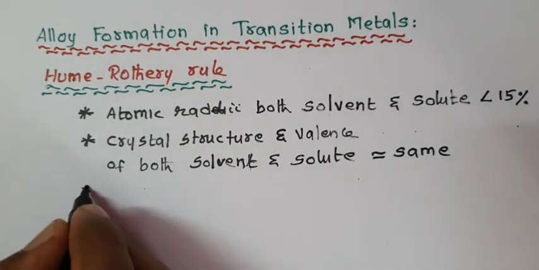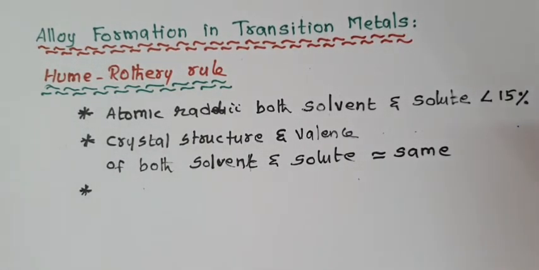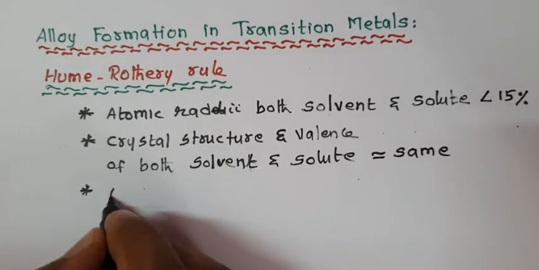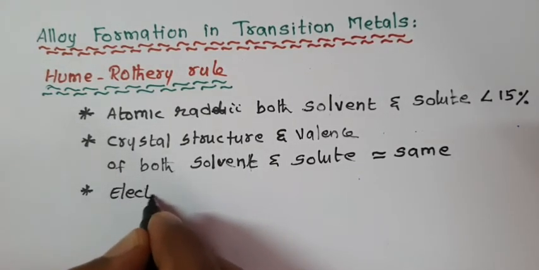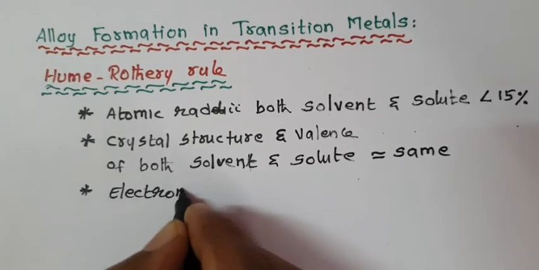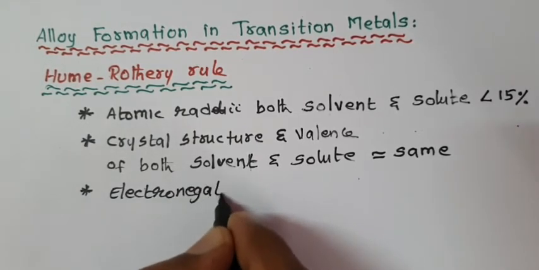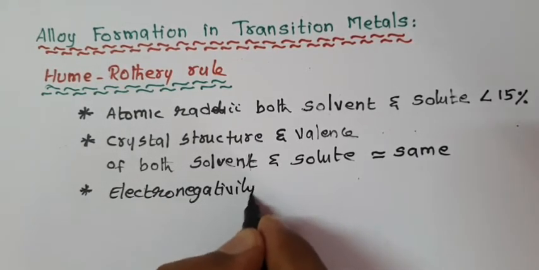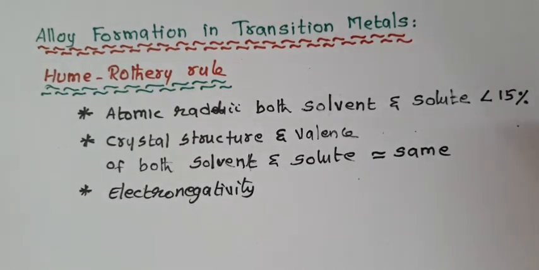What is the third condition to form an alloy? Electronegativity, the tendency of an atom to pull the shared pair of electrons towards itself in a covalent molecule.